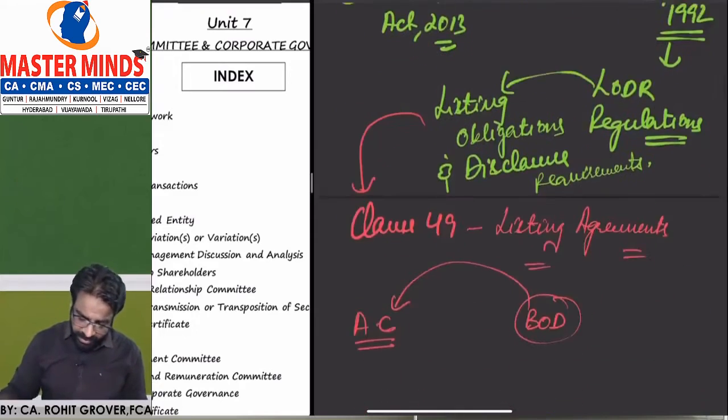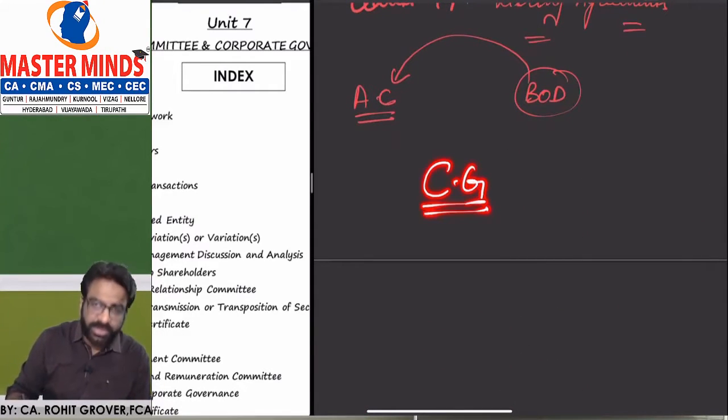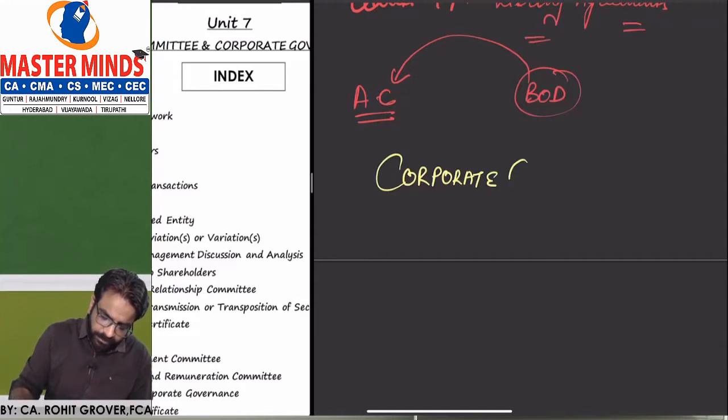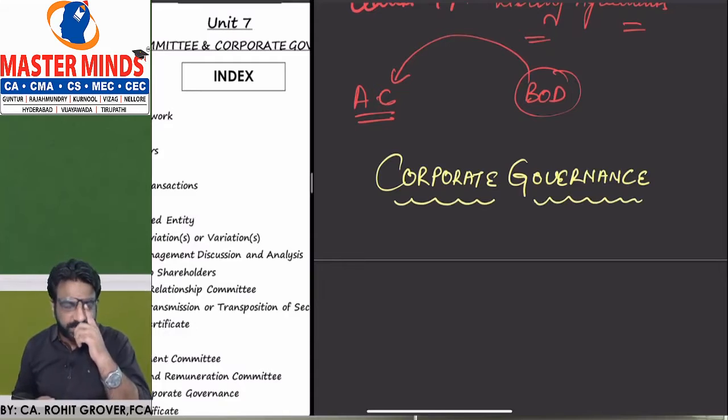The second thing which I want to tell you: the second part of the chapter talks about what? Corporate governance. So what is the name of the second part of the chapter? Corporate governance. Now, so many of us do not have an idea what we mean by corporate governance.